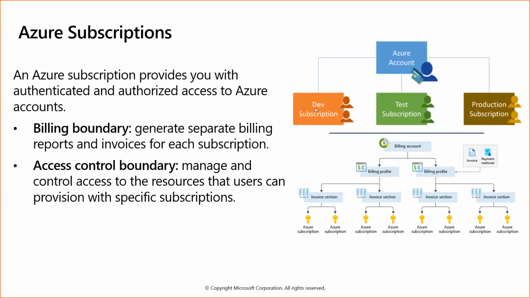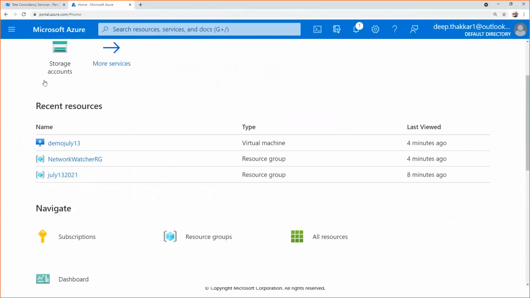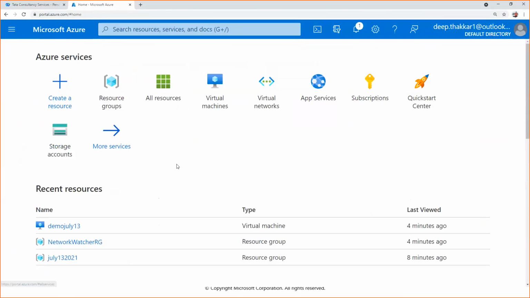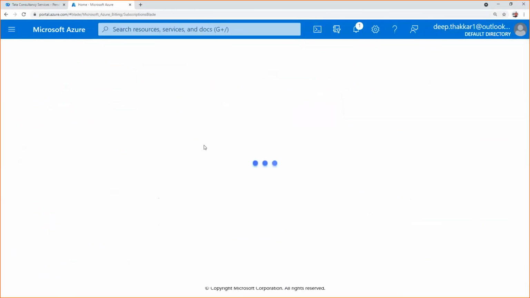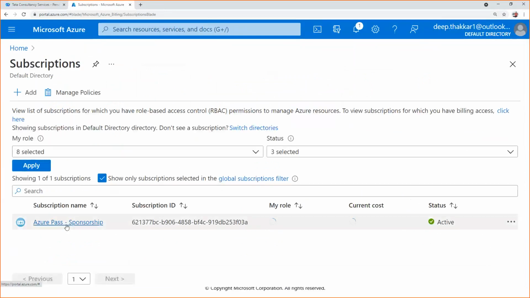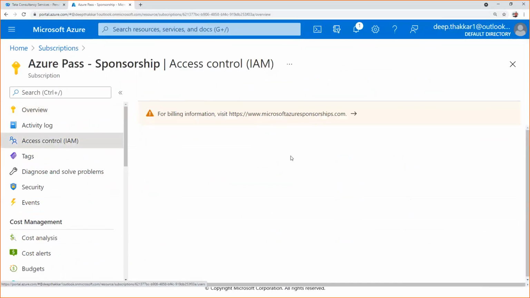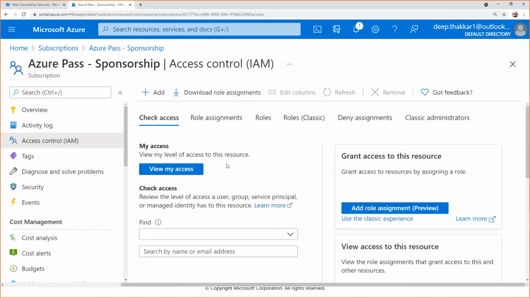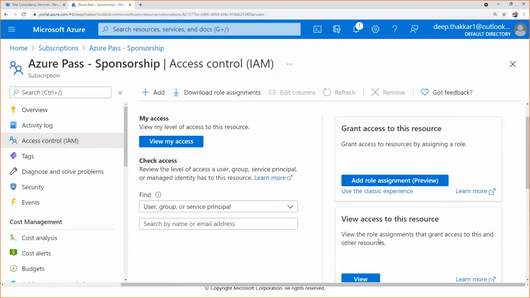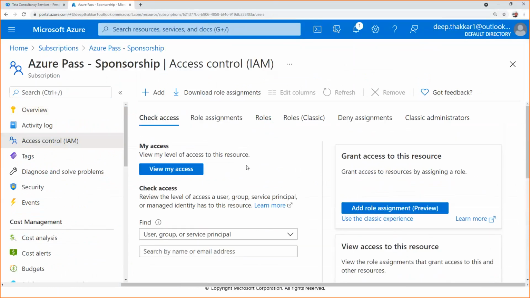I'll show you where you can see who can do what activities. If I go to subscriptions, and in subscriptions I have this Azure Pass, when I click on this Azure Pass, I can see access control, that is IAM. Here I can see my access level, and I can add a role assignment and assign roles to other people so that they can also use this subscription to perform their activities.